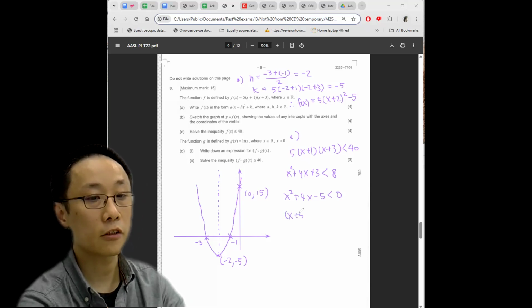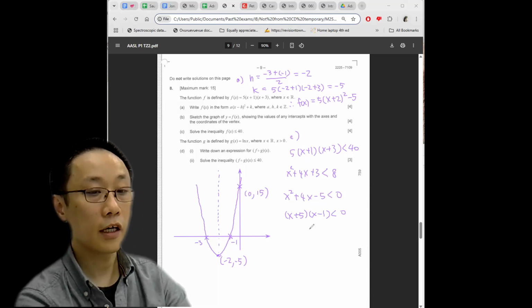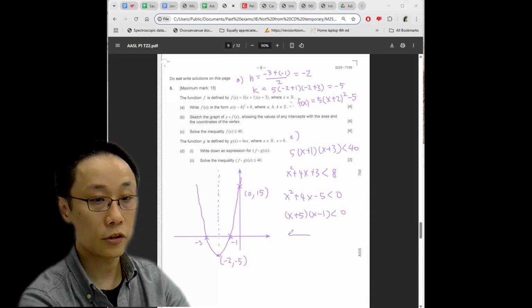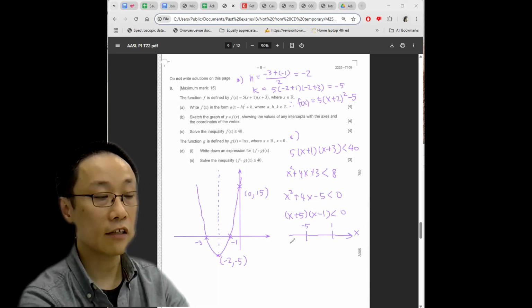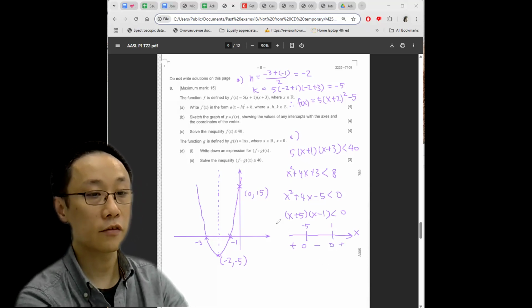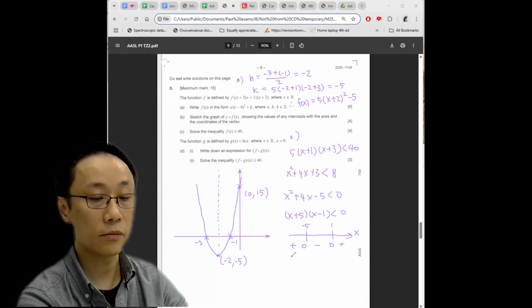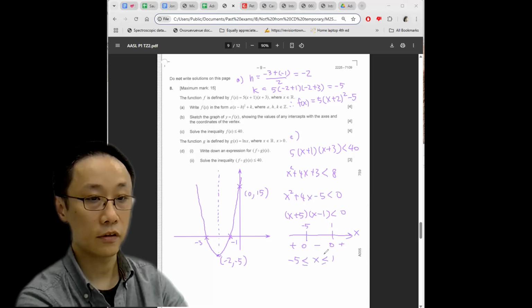So let's refactorize this first. When you have a positive quadratic less than 0, the answer should always be in between the two roots. And you can use a sign diagram to figure this out. -5 and +1. The sign diagram should be plus, 0, minus, 0, plus. And we want negative, therefore the answer is going to be the in-between values, -5 less than x less than 1, inclusive.